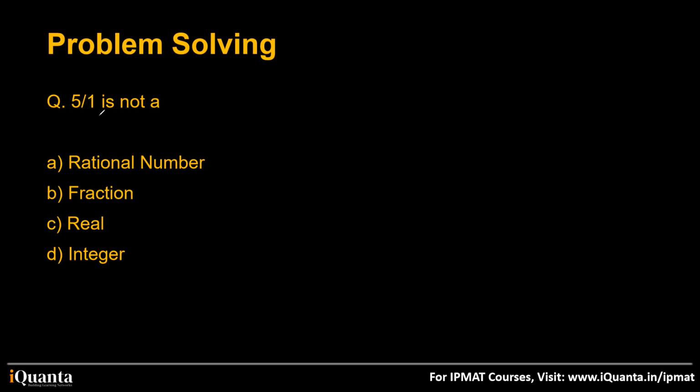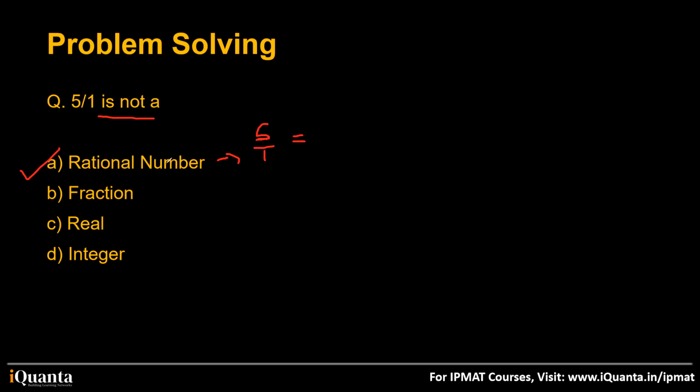See, 5 by 1. When we check it as a rational number, what will I see? I'll check if 5 by 1 can be written in the form of P by Q. Yes, 5 by 1, and Q is not equal to 0. So yes, this is a rational number. What is it asking? It is asking 5 by 1 is not a... So we are checking rational number.